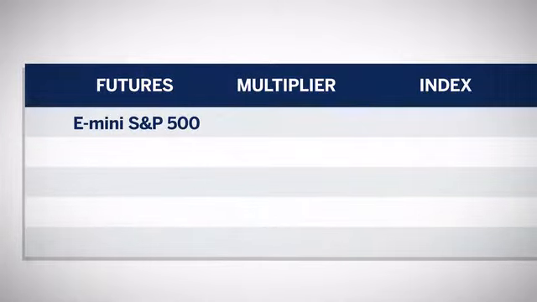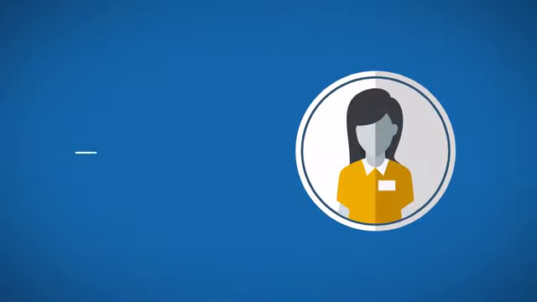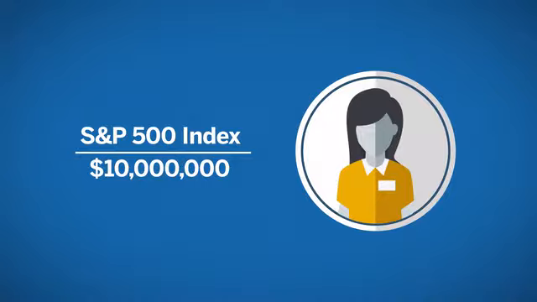For example, assume the E-mini S&P 500 futures are priced at 2185.00. The multiplier for this contract is $50. At this price, the notional value would be $109,250. Now consider a portfolio manager with a $10 million S&P 500 index risk position. Suppose she wants to reduce her exposure to the S&P 500 index by 10%. She could utilize E-mini S&P 500 futures by selling futures in a ratio based on the notional value of the